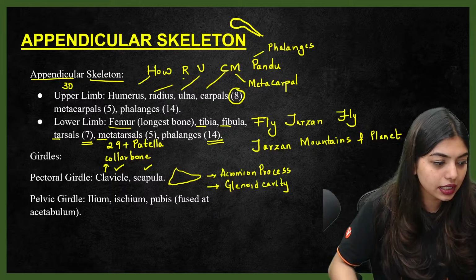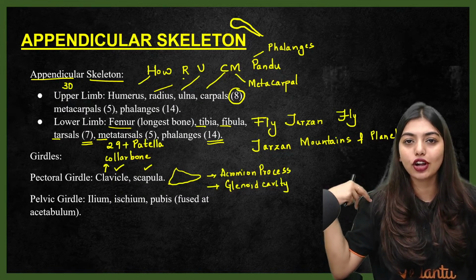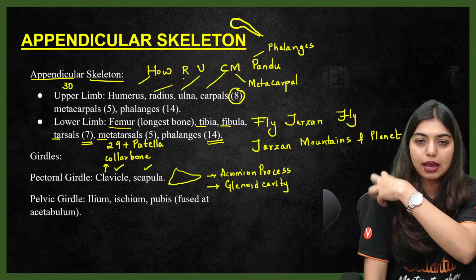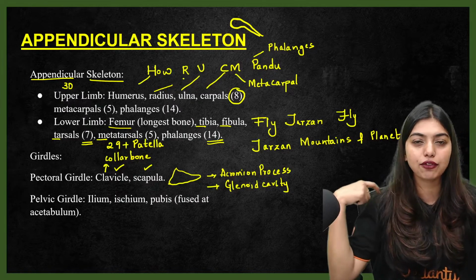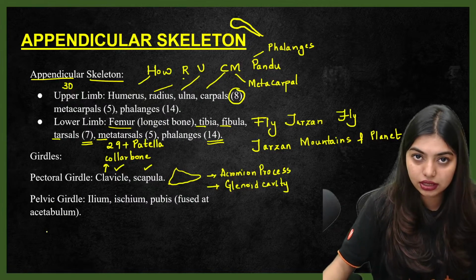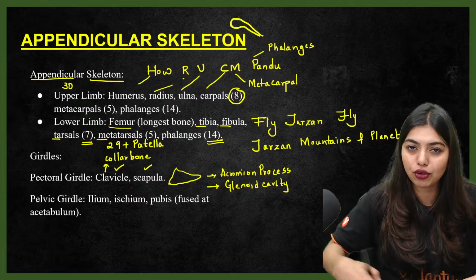Clear? Yes. Shoulder. Okay, the acromion process and the glenoid cavity: the humerus is going to be articulating with the scapula and the clavicle at the glenoid cavity, and the acromion process is there for the binding of your scapula and clavicle. Then we have the pelvic girdle, which is the lower portion, and the pelvic girdle is going to be a little broader, wider in females.